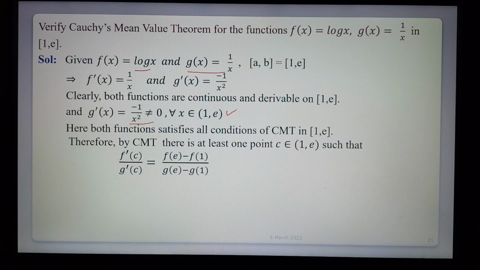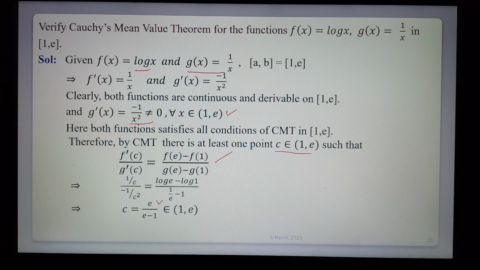Therefore by Cauchy's mean value theorem there exists one point c belonging to the open interval (1, e) such that f'(c)/g'(c) = (f(e) - f(1))/(g(e) - g(1)). Here f'(c) = 1/c, g'(c) = -1/c², f(e) = log e, f(1) = log 1, over 1/e - 1. That gives c = e/(e - 1).